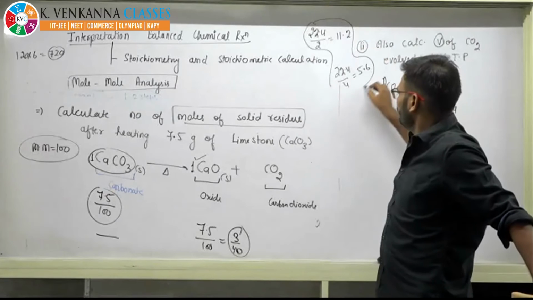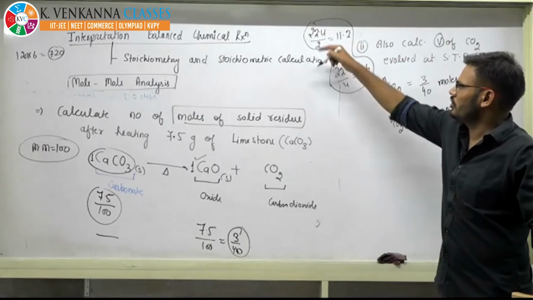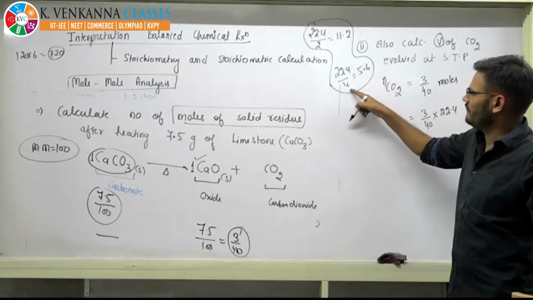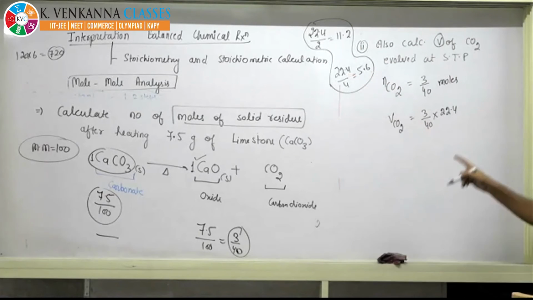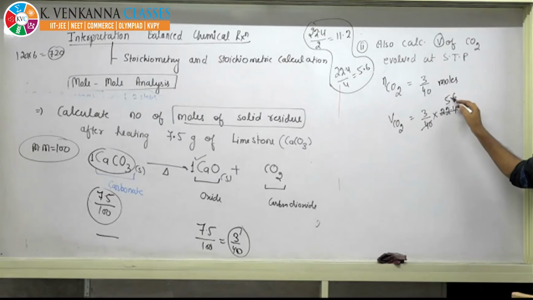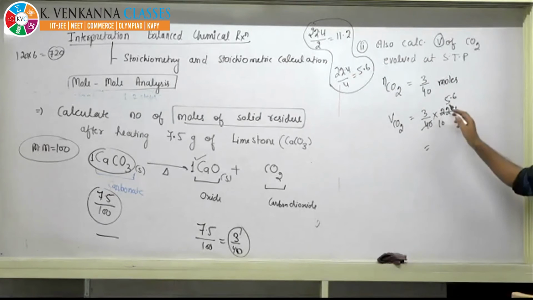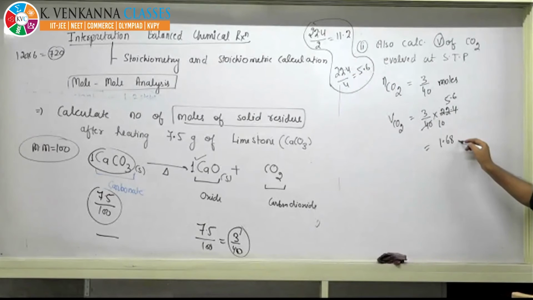These are important things you need to learn. Conversely, 11.2 multiplied by 2 is 22.4, and 5.6 multiplied by 4 is 22.4. So 3/40 times 22.4 is 5.6 times 3 divided by 10, which is 16.8 divided by 10, that is 1.68 liters.